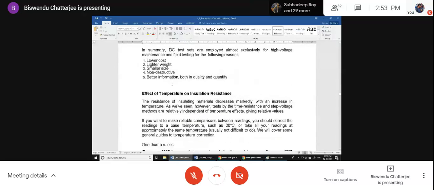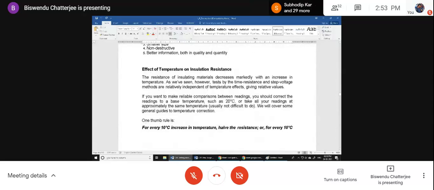Now let us see the effect of temperature on insulation resistance. First of all, is the difference between the three currents somewhat clear? For more time, the graph will be regarded as polarization current, the first time will be regarded as charging current, and the intermediate time charging minus the first time charging will give you the absorption current. Is this part clear? Yes, sir. Okay.